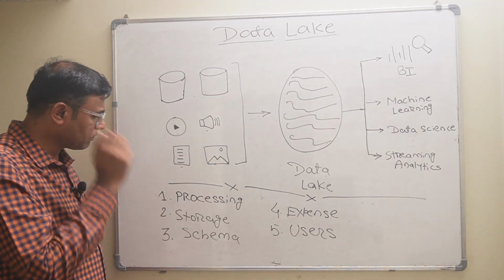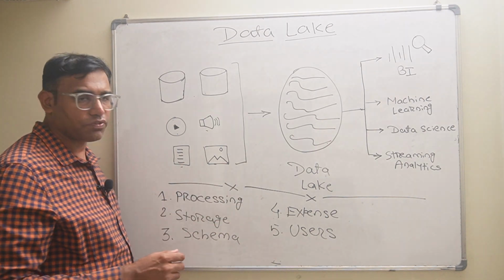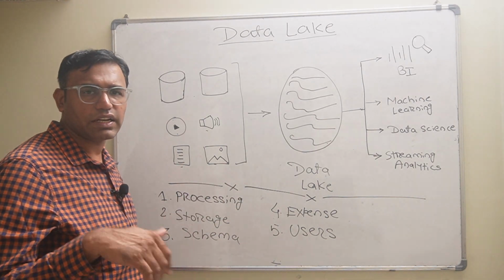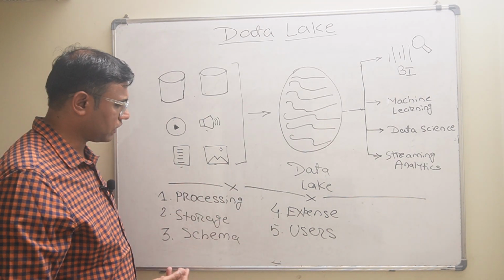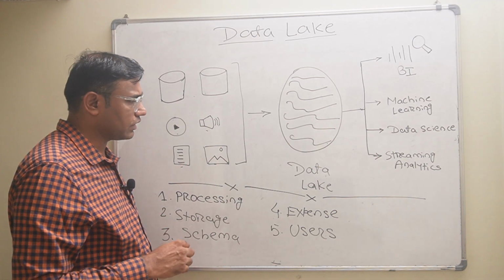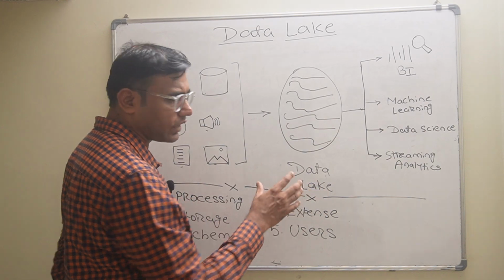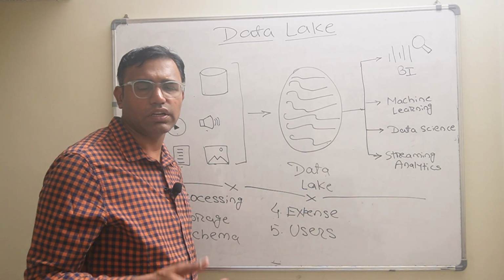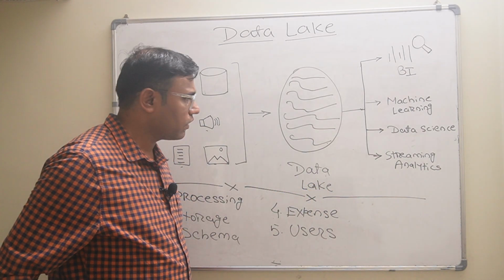Okay. Schema. So in data lake the schema is decided after storing the data, but in data warehouse schema is decided before storing the data. Expense of data lake is very low as compared to data warehouse.